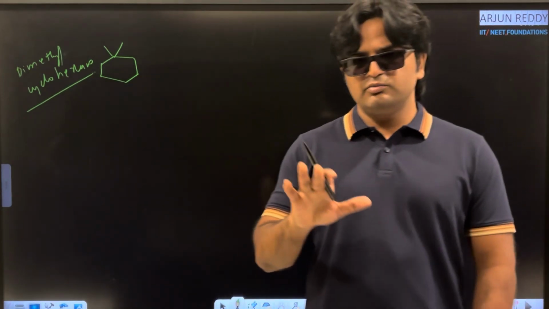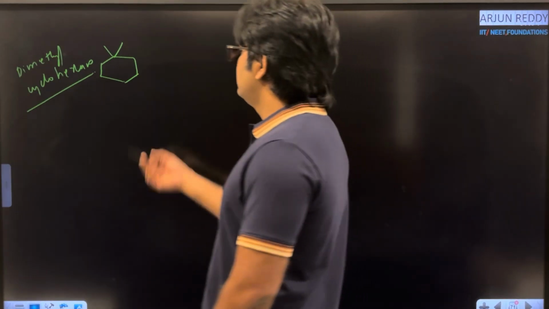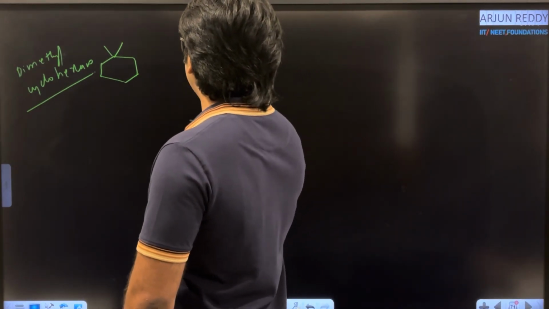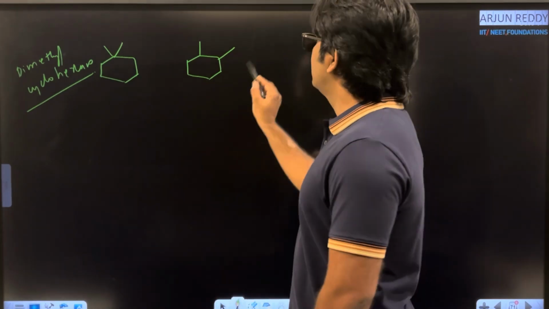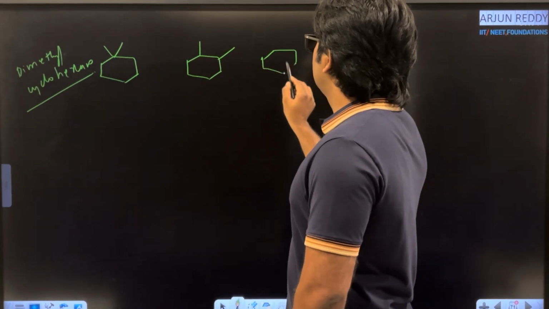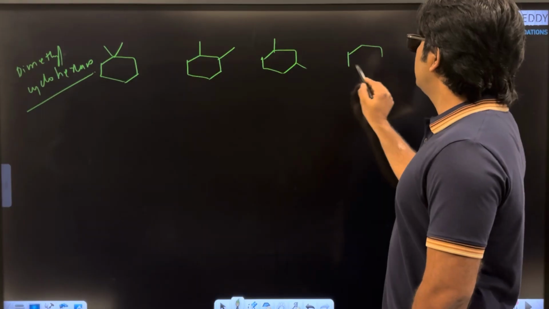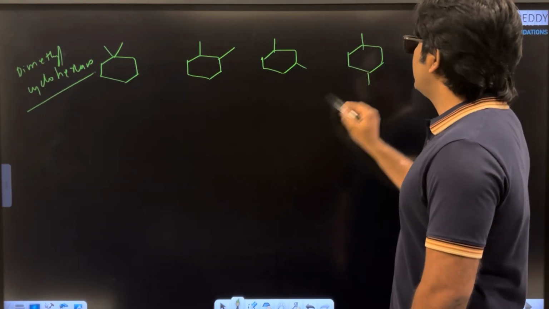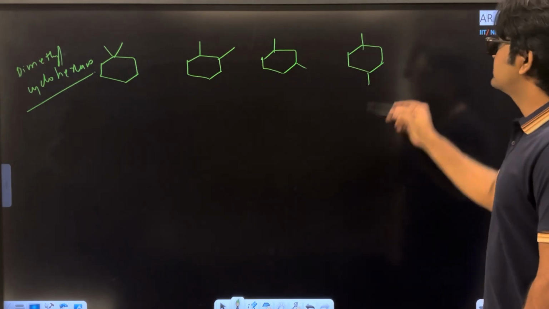What are the possible positional isomers of dimethyl cyclohexane? This is my first possibility, 1,1-dimethyl cyclohexane, or you can write 1,2-dimethyl cyclohexane, or 1,3-dimethyl cyclohexane. Even you can write 1,4-dimethyl cyclohexane. These are the possible positional isomers.